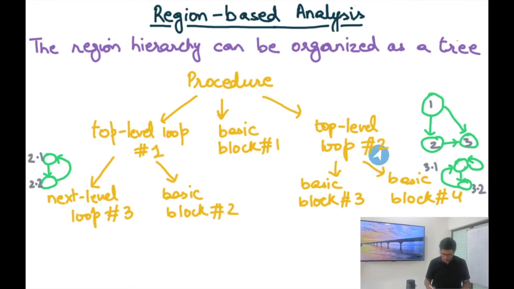Similarly, top loop number 2 is composed of basic block number 3 and basic block number 4. And then basic block number 1, I don't really divide anything. Let's say I assume that basic block is the last level of hierarchy. Although in my previous slide I mentioned that an individual instruction is the last level of hierarchy, I can also choose the basic block to be the last level of hierarchy and just get done with that.